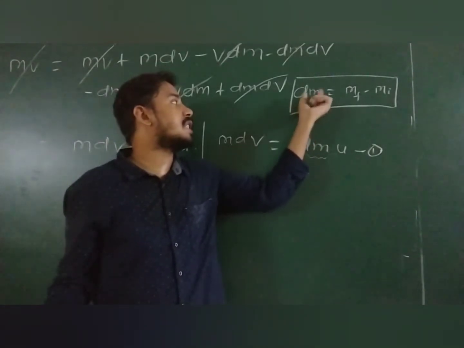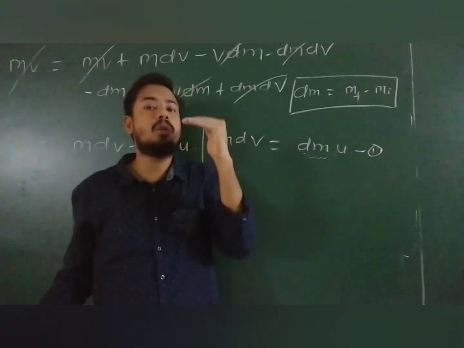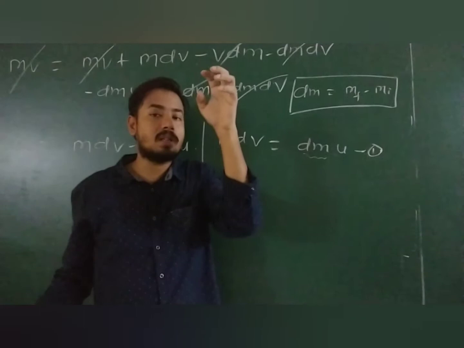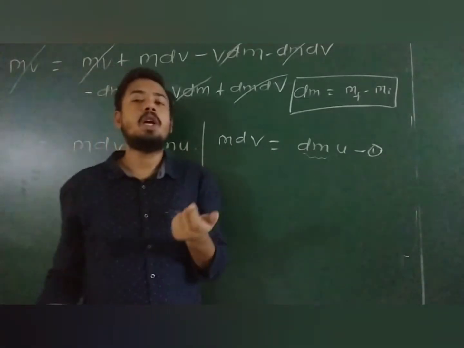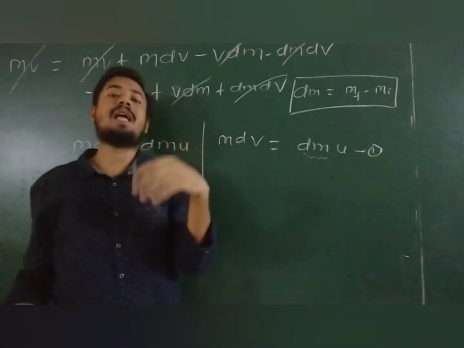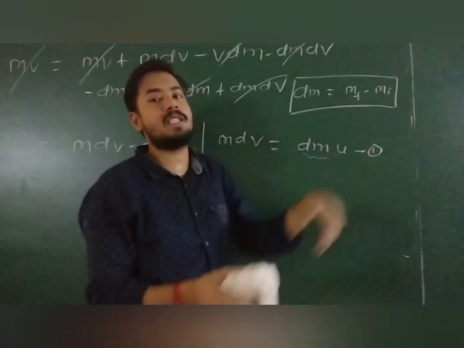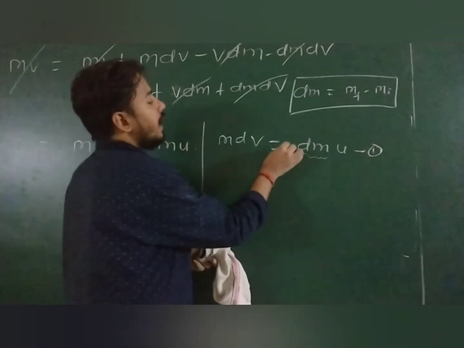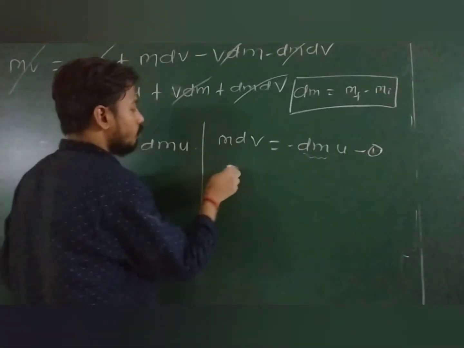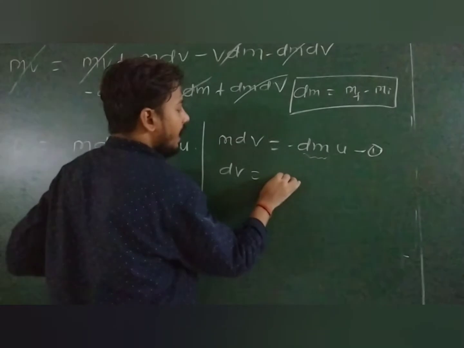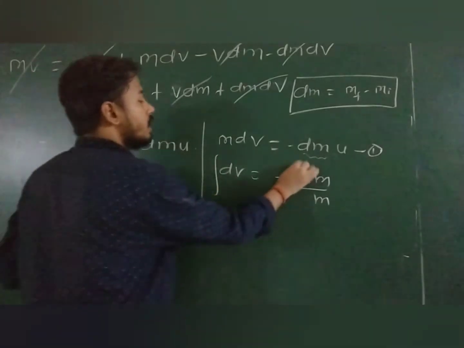dm is a small change in mass, final mass minus initial mass. And I told you, when the rocket goes up and up, its mass decreases. Suppose initially 100 kg, after some time it may be 97 kg. Then what is dm? 97 minus 100, this becomes minus 3. So with proper sign, dm should be negative. Done buddy? Now send this to this side. So this becomes dv equals minus u into dm by m. Okay. Now integrate both sides.